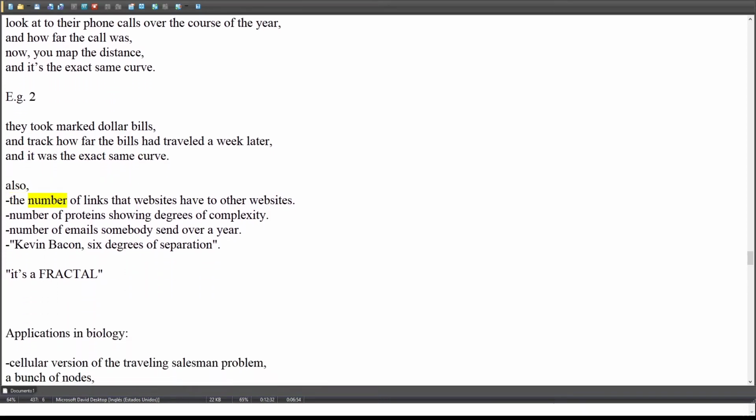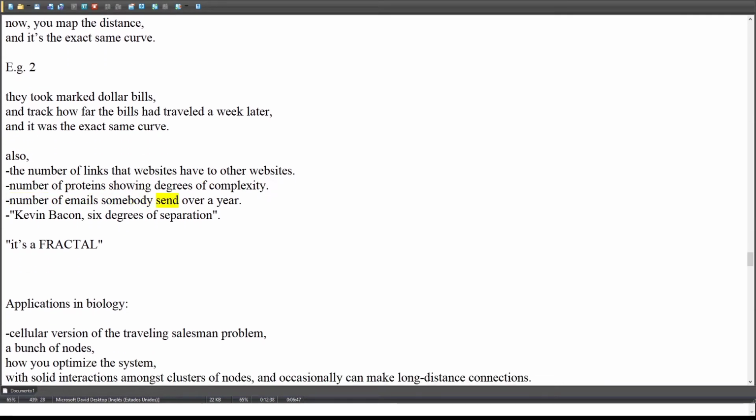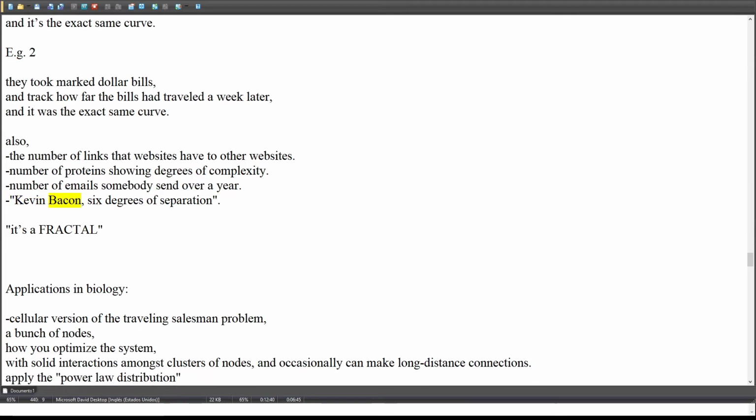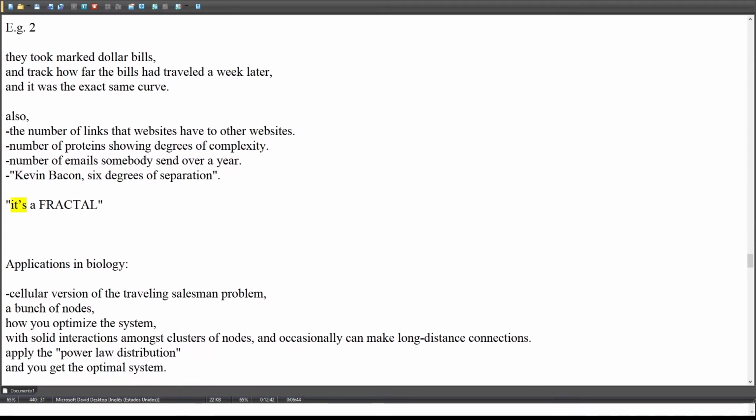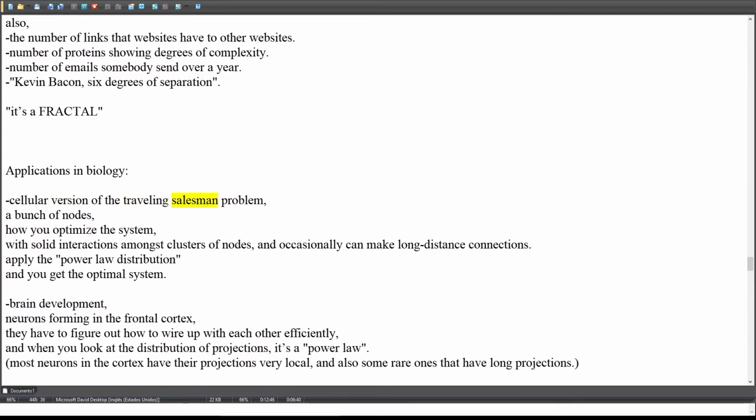Also, the number of links that websites have to other websites. Number of proteins showing degrees of complexity. Number of emails somebody sent over a year. Kevin Bacon, 6 degrees of separation. It's a fractal. Applications in biology. Cellular version of the traveling salesman problem.